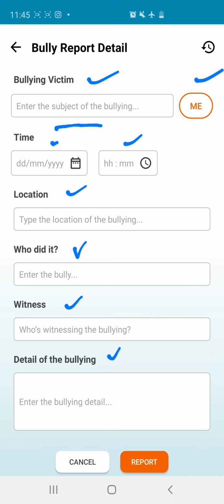You can save it as a draft, or you can report it and it will link directly to your teacher's mobile apps. We also have a button here. It shows the history of the report that you submitted, or the report draft.